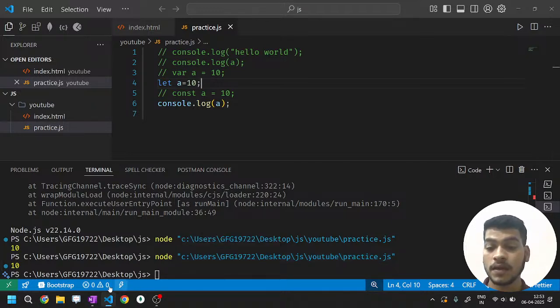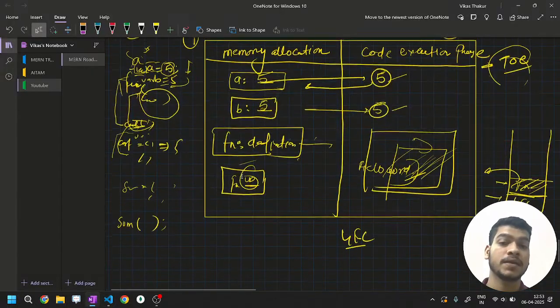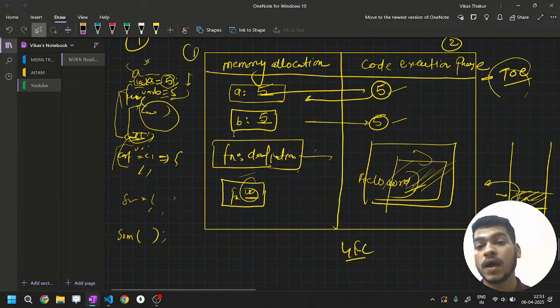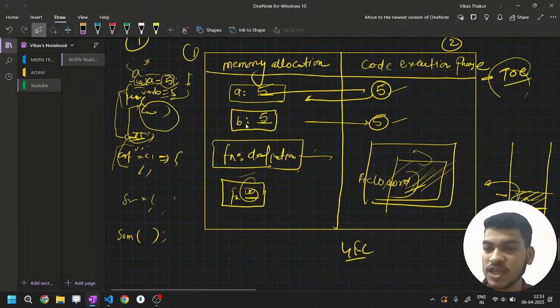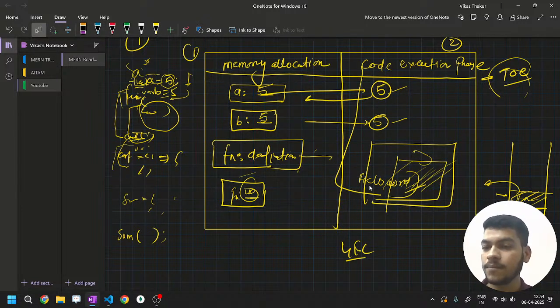That means when we go back, what was happening in global execution: when you assign something with var, it takes space first, memory allocation first. The code execution, the value printing, will be the second phase. What is happening in the first phase is memory allocation. So when you declare a variable using var, it takes a space with the value undefined first.